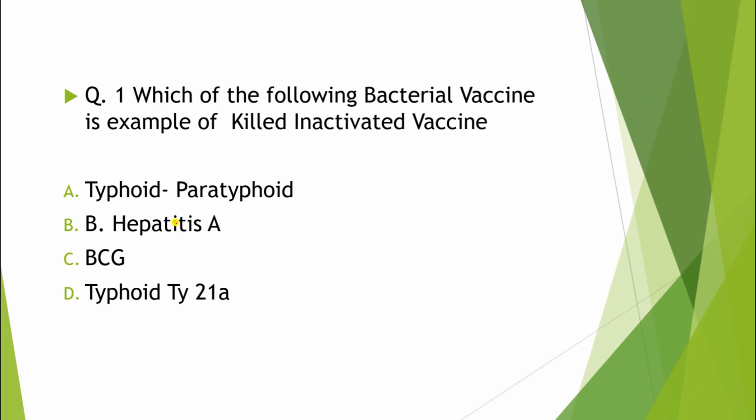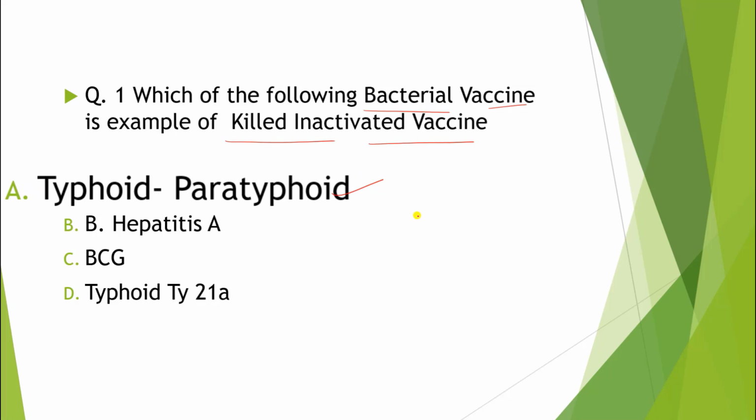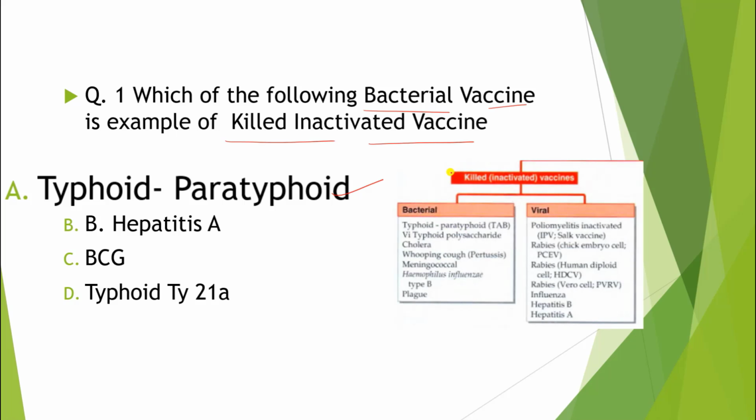Question number 1: Which of the following bacterial vaccines is an example of a killed inactivated vaccine? The correct answer is typhoid, paratyphoid. How is it correct? Now just look at the classification. This is a killed inactivated vaccine. This is a bacterial vaccine. And here we have typhoid, paratyphoid, meaning TAP. So this is the correct answer.